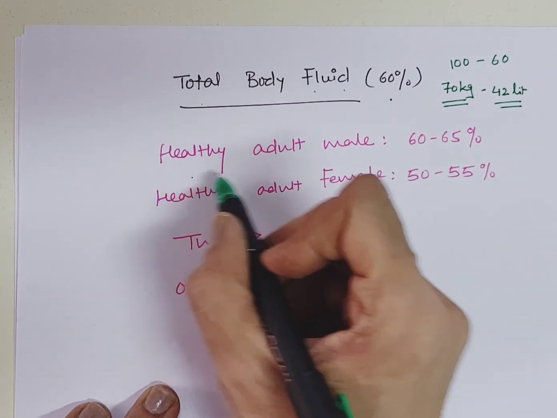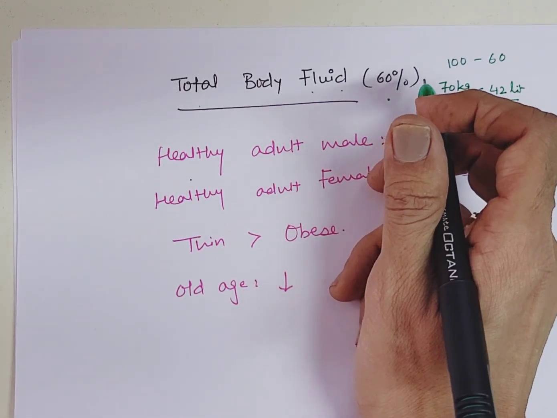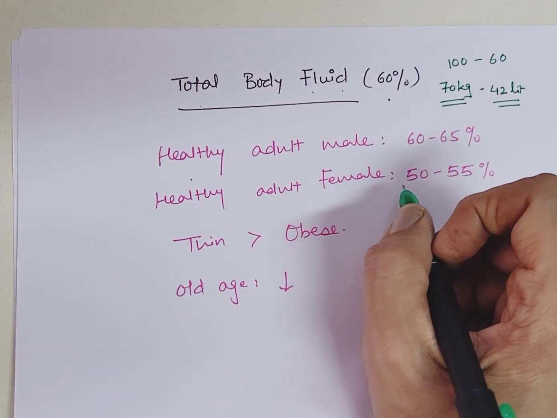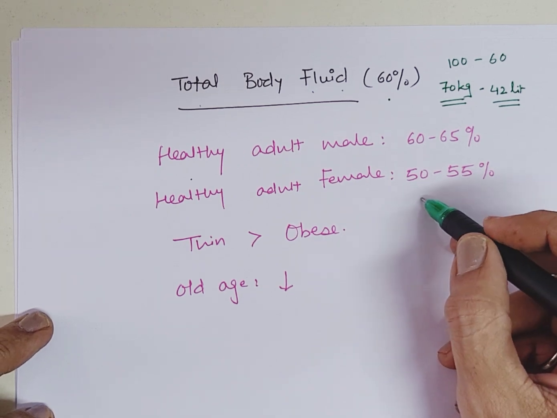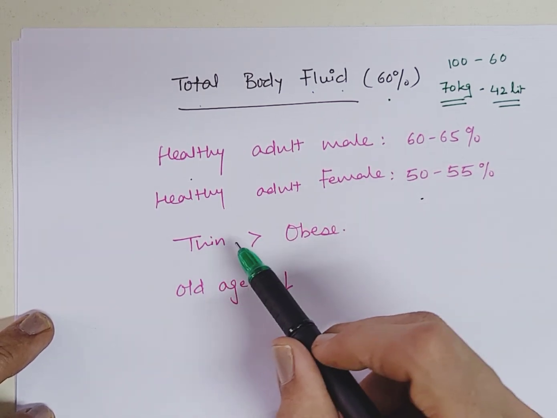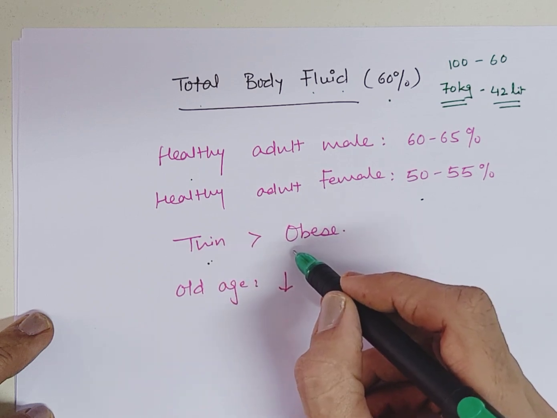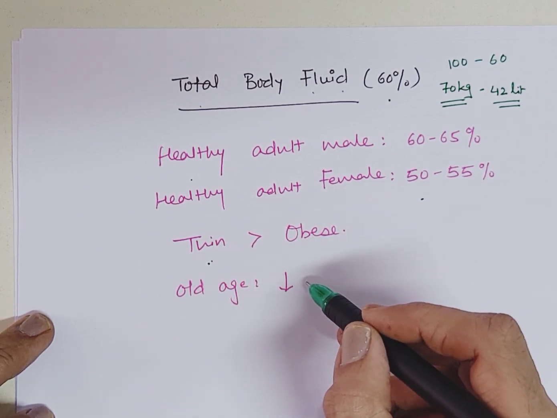So in a healthy adult male, total body fluid is 60 to 65%, and in a healthy adult female, this percentage is less. Why is it less? Because females have more fat. In the same way, thin individuals have more water compared to obese individuals. And in old age also, body fluid decreases.